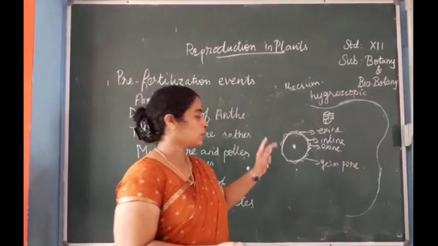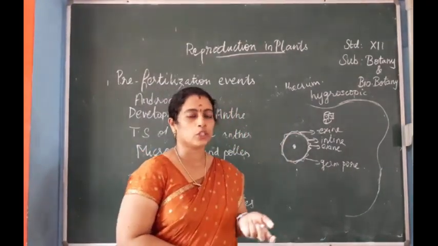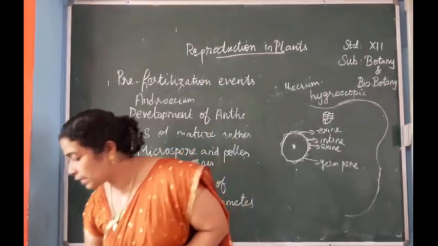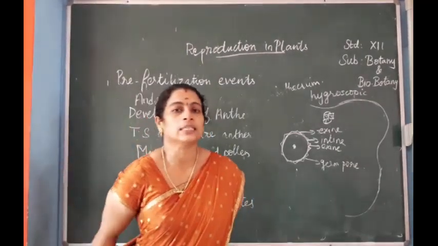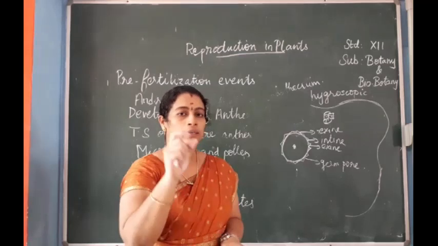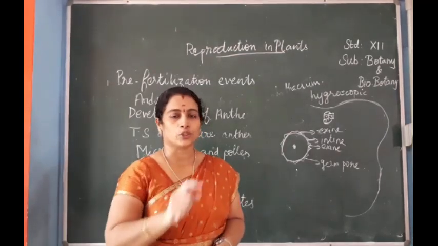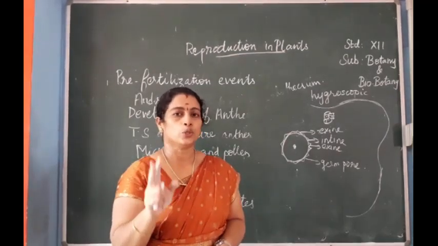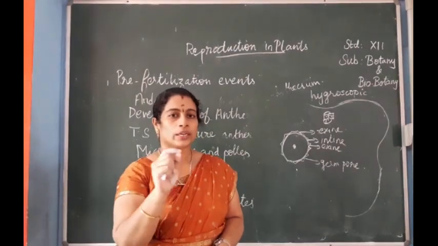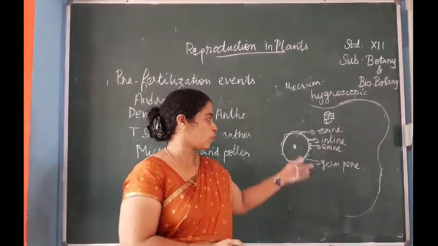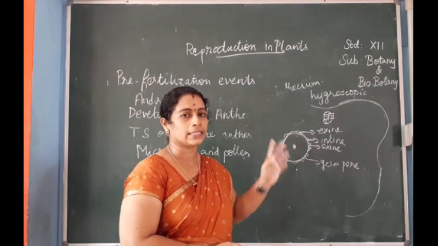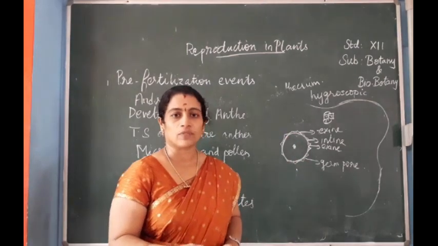When the pollen grains start to mature, the nucleus which is present in the center of the pollen grain will start to divide into two, forming two cells inside a single pollen grain, called the generative cell and the vegetative cell.